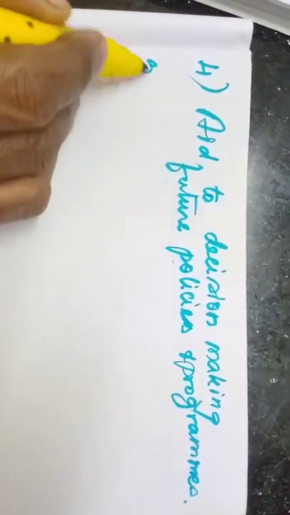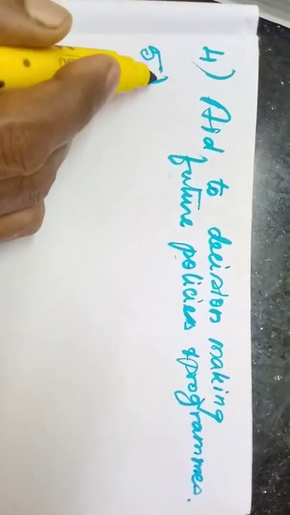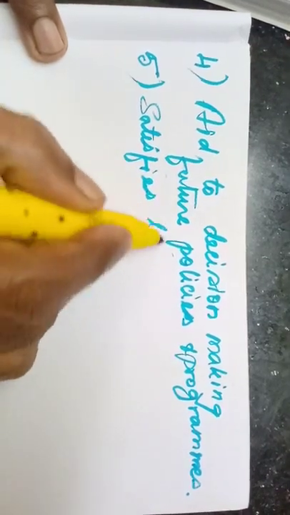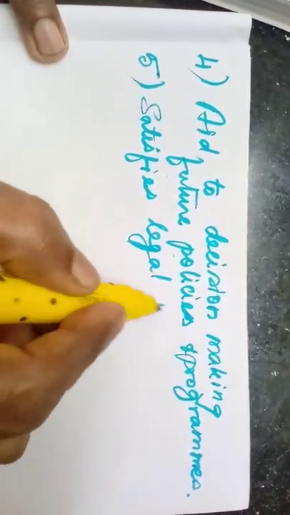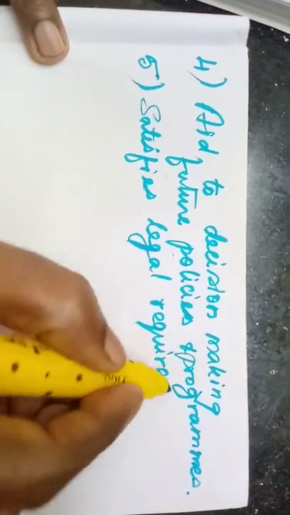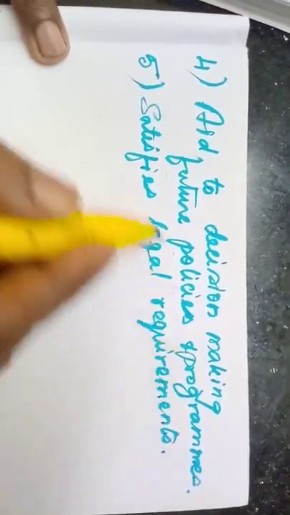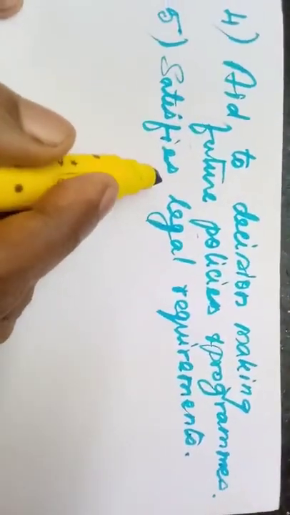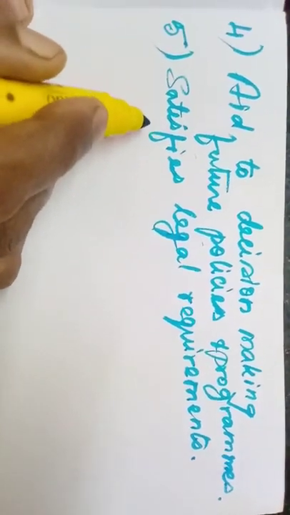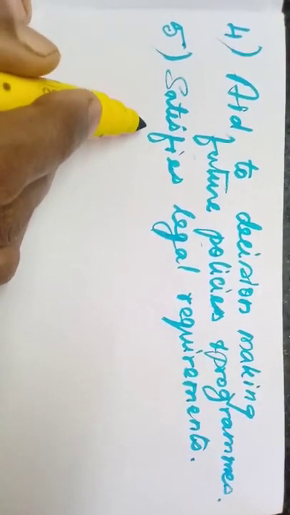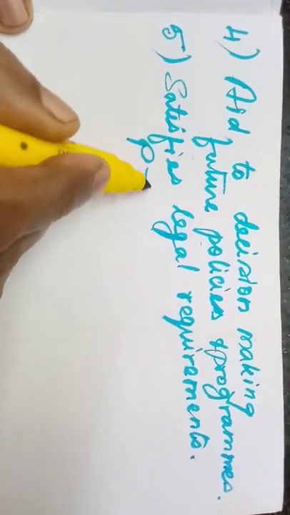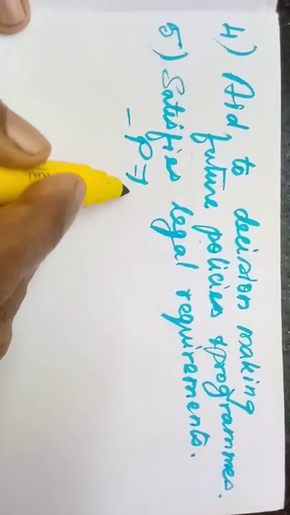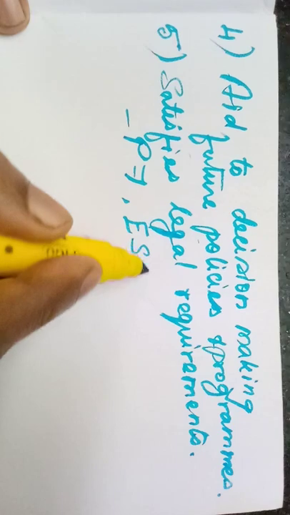For this purpose, accounting is very important. Then the next point, satisfies legal requirements. Legal, the government purpose. For that purpose also accounting is very important. What are the legal requirements? Because many employees will be working in an organization, they have to maintain the provident fund, PF. We used to say, no? Whether you have PF, they will ask, no? Provident fund for the employees. Then ESI, employee state insurance.